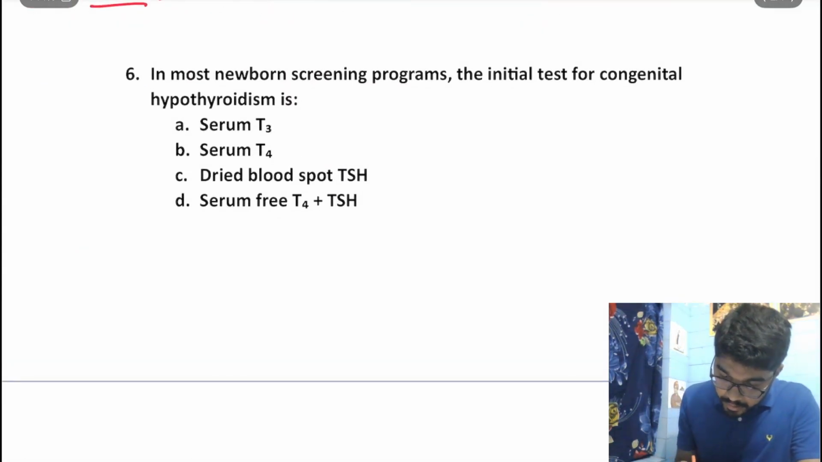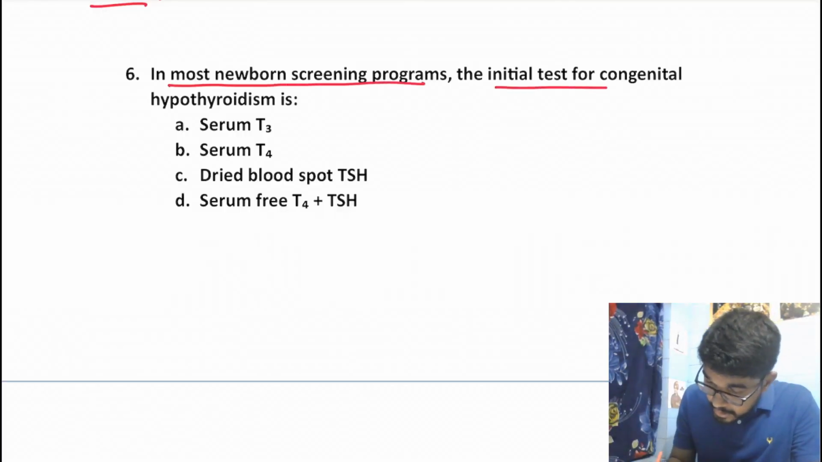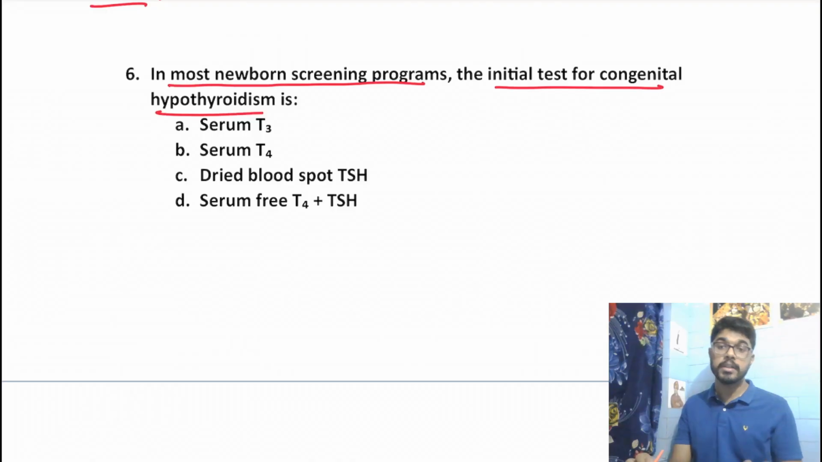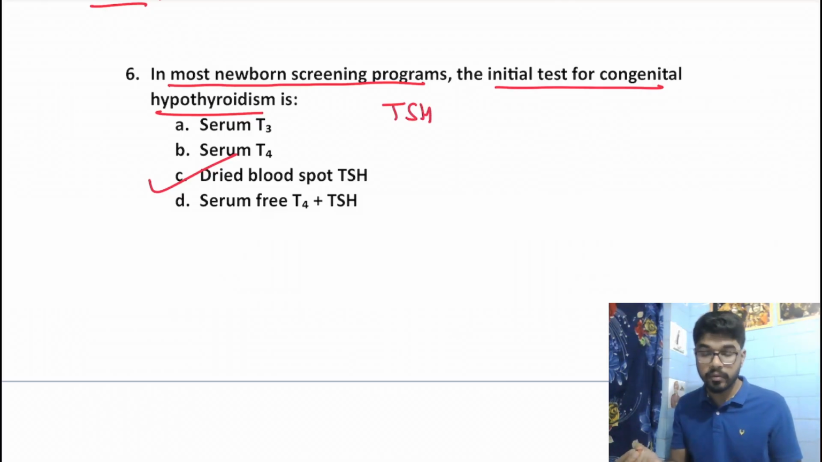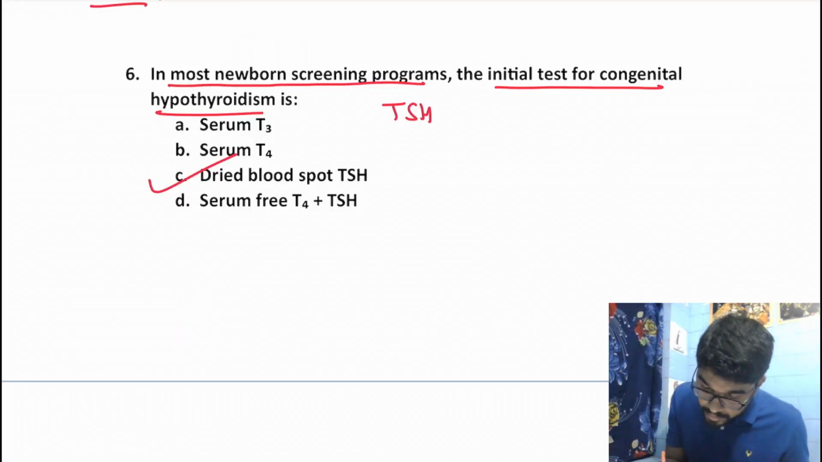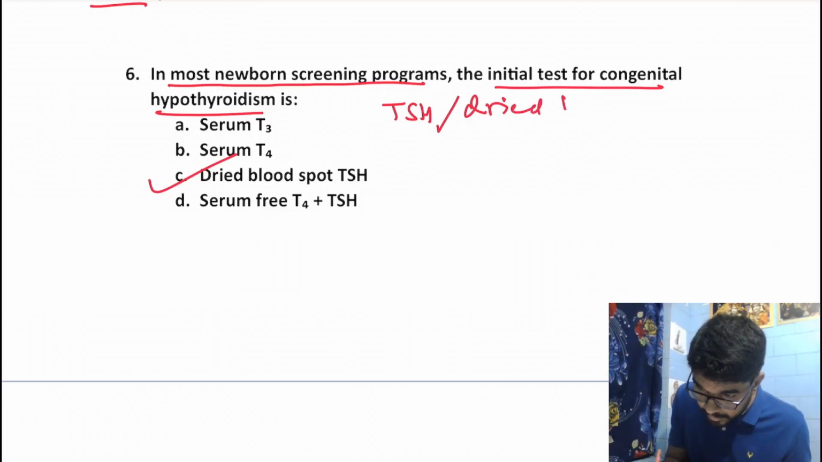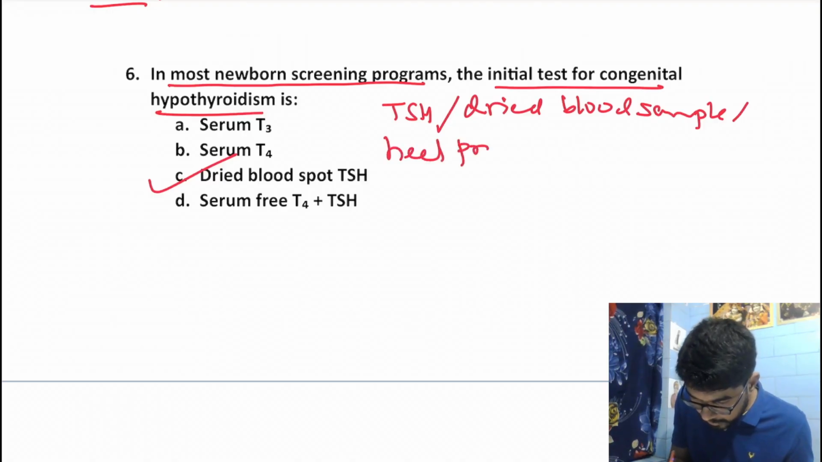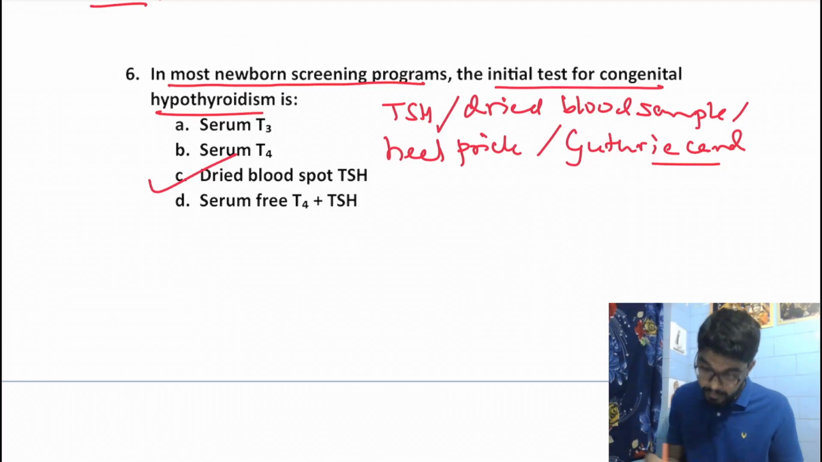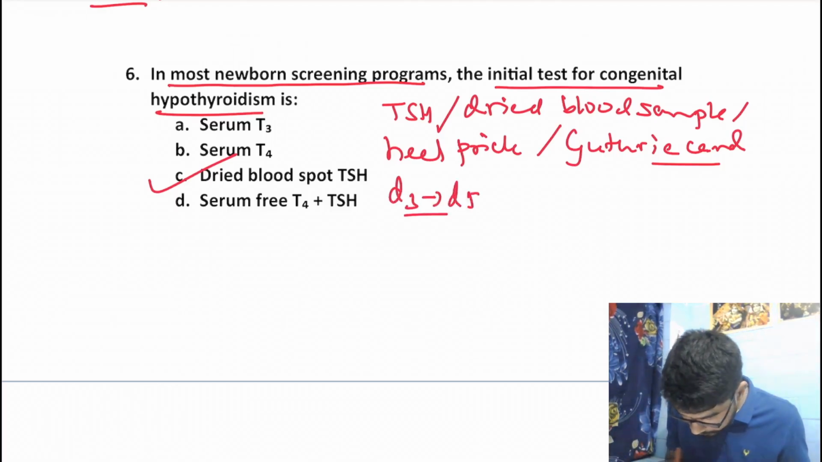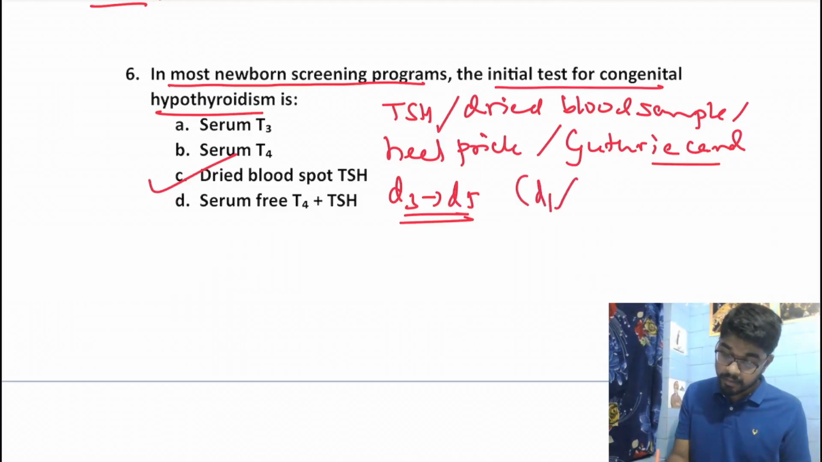In most newborn screening programs, the initial test for congenital hypothyroidism is dried blood spot TSH. Remember the fact that for screening of congenital hypothyroidism, we check TSH in a dried blood sample via the heel prick method, right? Taking the blood on a filter paper, which is known as the Guthrie card, and it has to be done on day 3 to day 5 of birth, right? It is never done on day 1 or day 2.